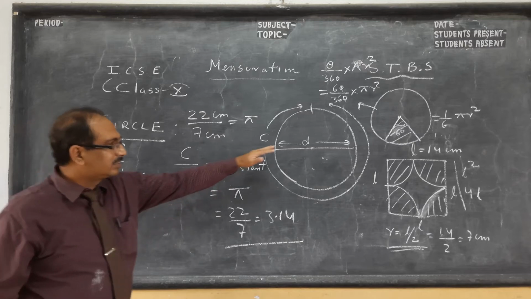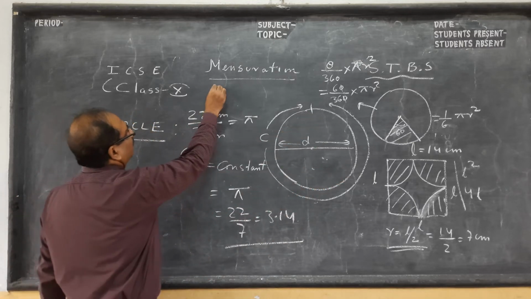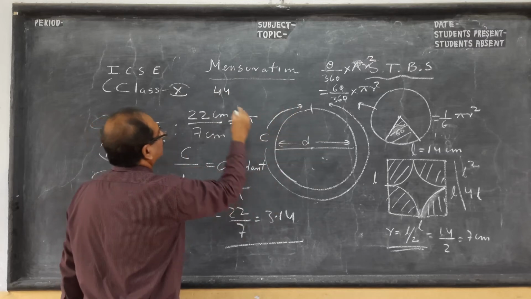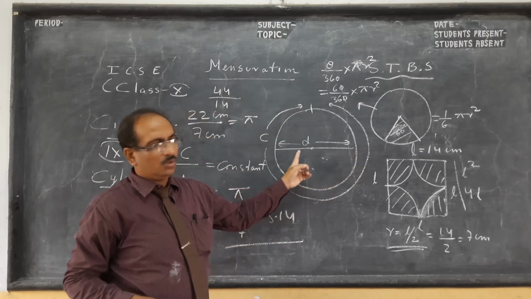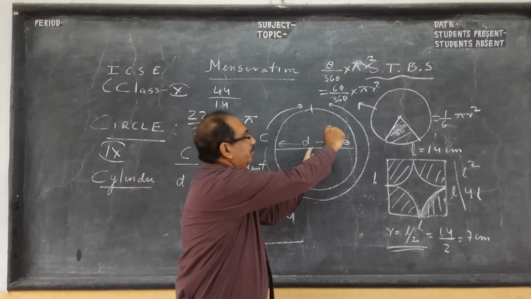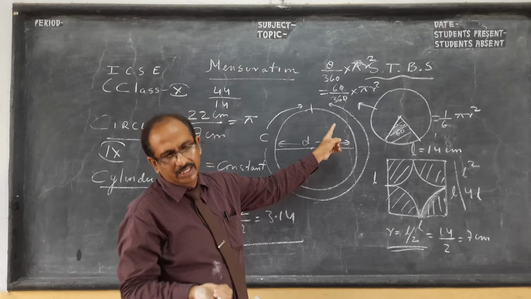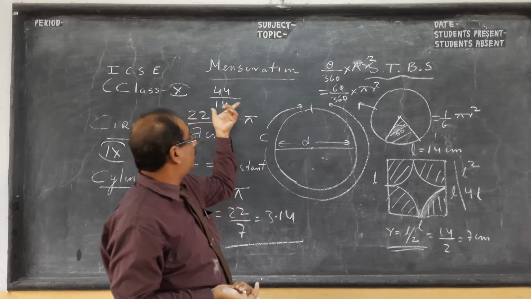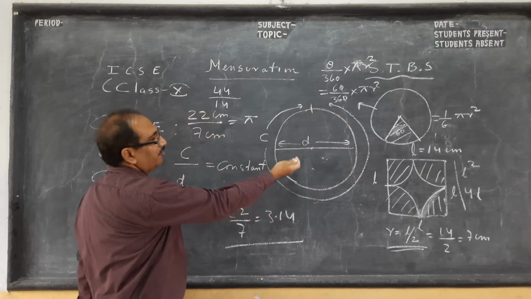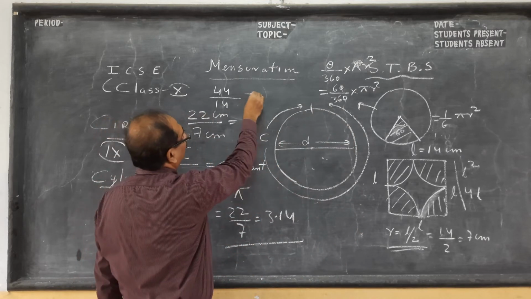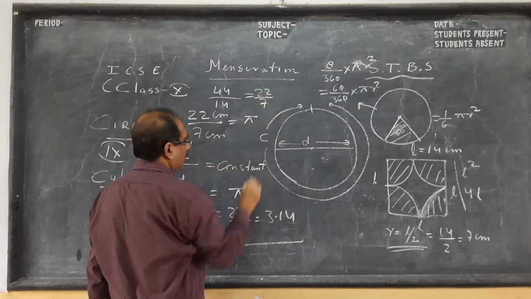Suppose I take another example. If the circumference is 44 kilometers, the diameter will be 14 kilometers. You take a 7 kilometer radius and make a circle. You can take centimeters also. So the diameter will be 14 centimeters and the circumference 44 centimeters, and again you get roughly the same ratio.